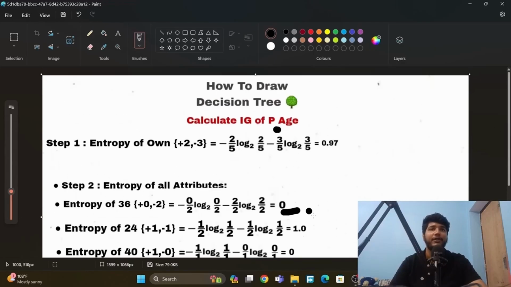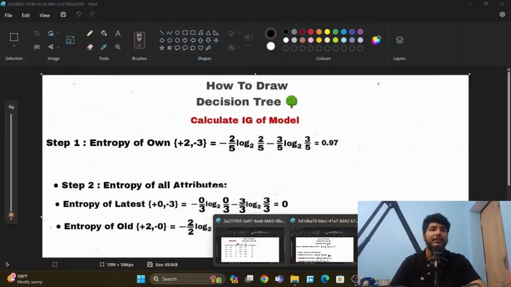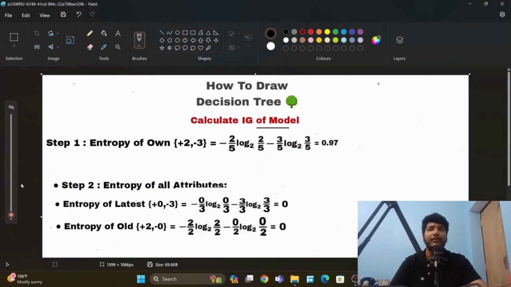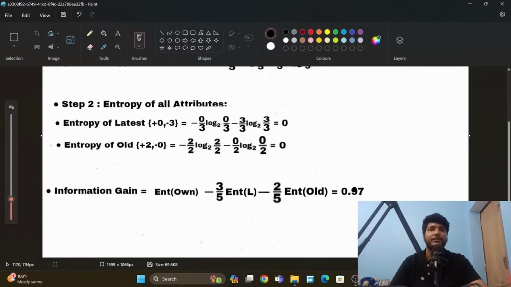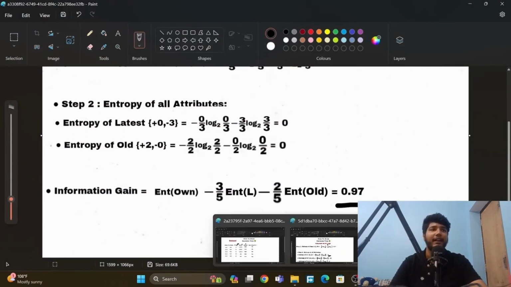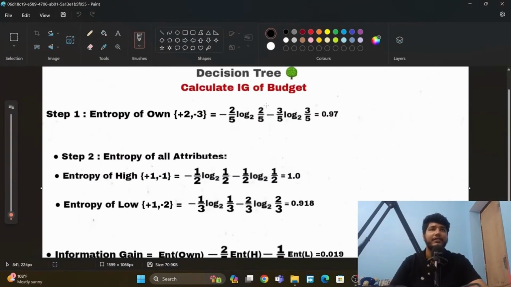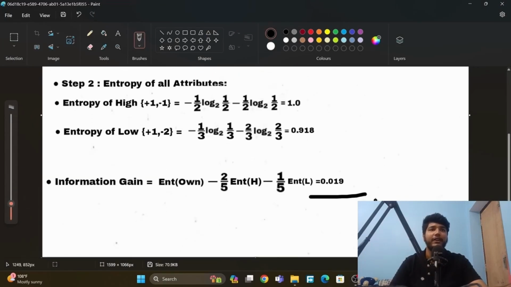And now we will do it again for this time, for model, and we have done it again. So this is the value which we have gotten, and again we will do it for budget three times, and we have gotten this value 0.19. Doing the same process again. It is simple, you have to do the same thing again and again.